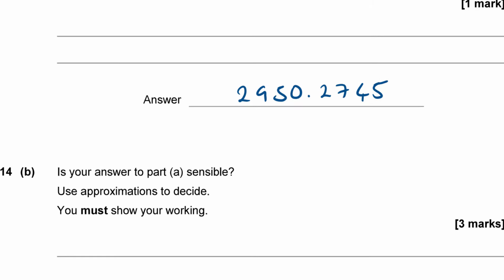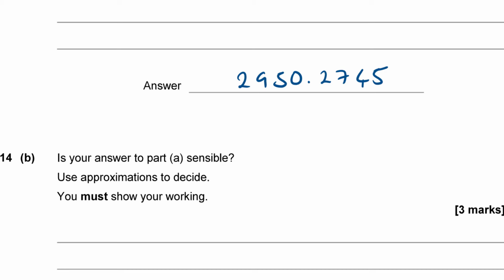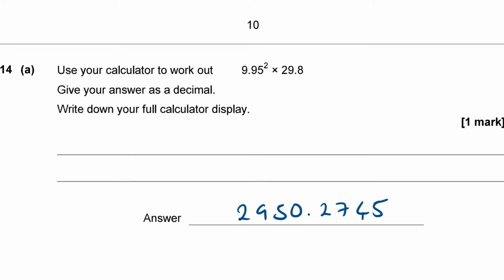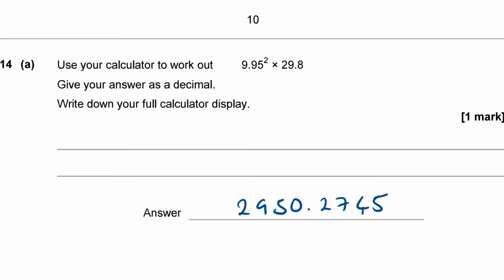Right, question 14b. Is your answer to part A sensible? Use approximations to decide. You must show your working. Okay, so it's asking me to approximate that answer now and compare it with my answer to make sure that I did it correctly.